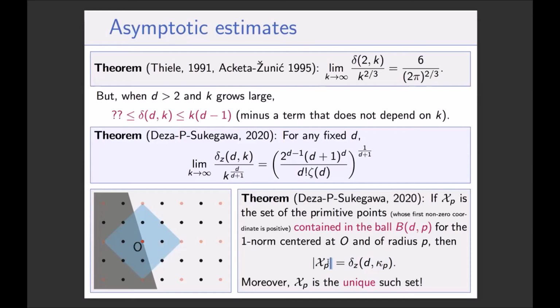And actually, it could be answered if we have something called primitive Ehrhart theory. And it turns out that we did this for the cross polytope. We found a formula for this delta z d kappa p, and we counted the number of primitive points in cross polytopes.